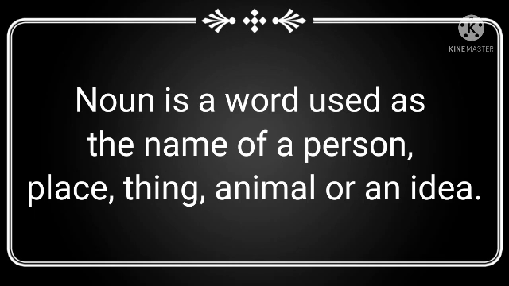For example, Akbar for person, Chennai for place, computer for thing, dog for animal. Man, woman, teacher, John, home, office, town, America, table, car, banana, these all come under the noun.